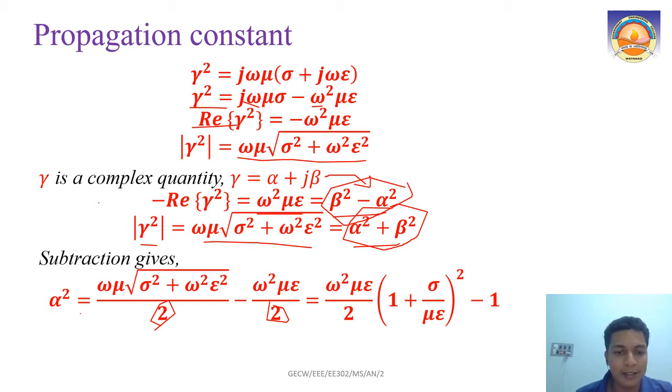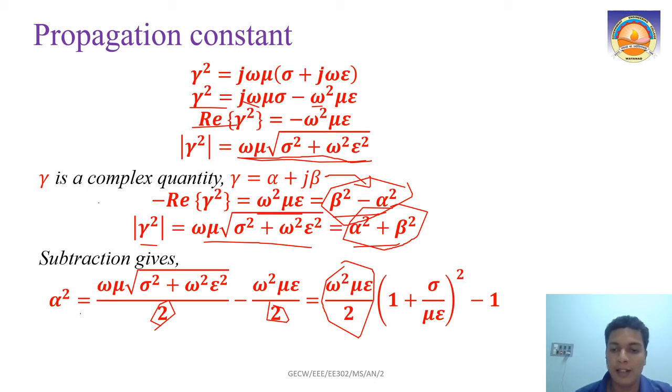So basically that alpha square will be equal to the other part, like omega mu into root of sigma square plus omega square epsilon, right? That means this part only. So omega mu into root of sigma square plus epsilon square minus omega square mu epsilon, divided by 2, all divided by 2. So that is the equation. From here I can take omega square mu epsilon by 2 as common factor.